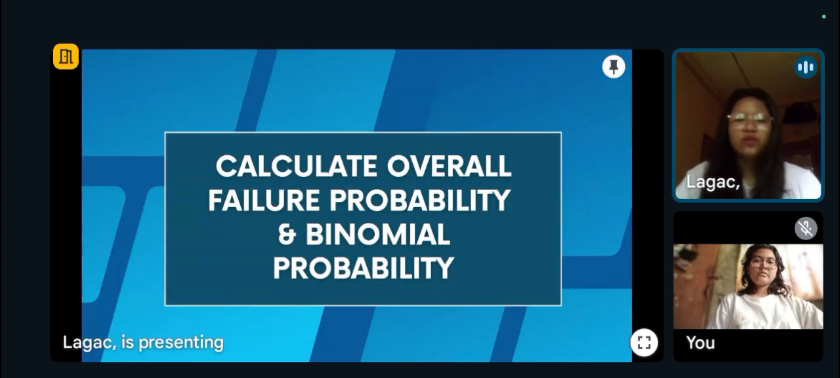Now, let's calculate the overall failure probability and binomial probability. But first, let us know what is probability and binomial probability. A probability is a general concept that refers to the likelihood or chance of an event occurring. It applies to a wide range of situations where there are various possible outcomes. A binomial probability is a specific type of probability distribution used when an experiment or trial is repeated several times and each trial has only two possible outcomes, success or failure. These outcomes are mutually exclusive and exhaustive.